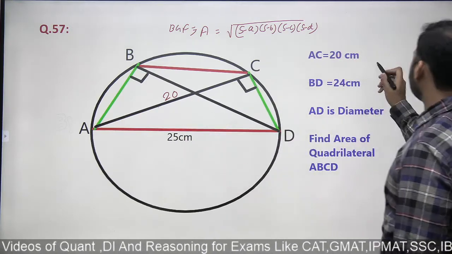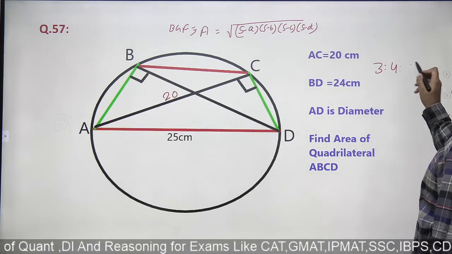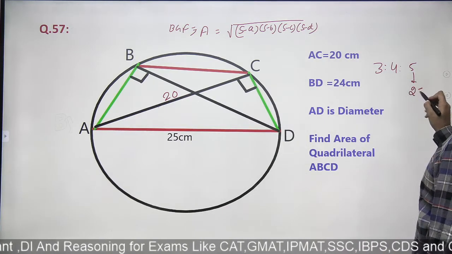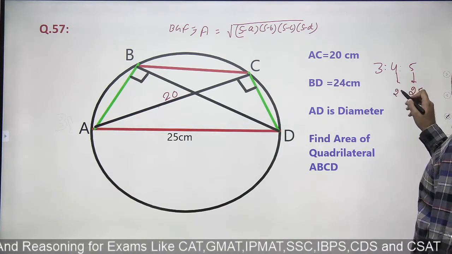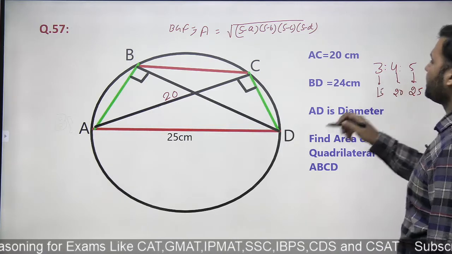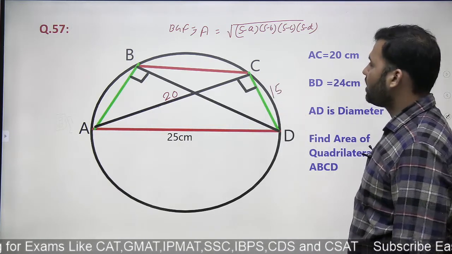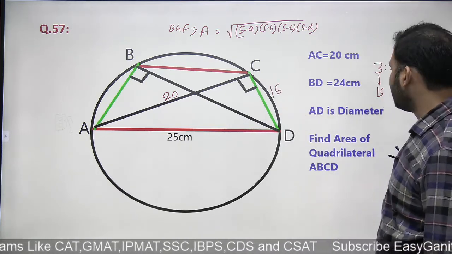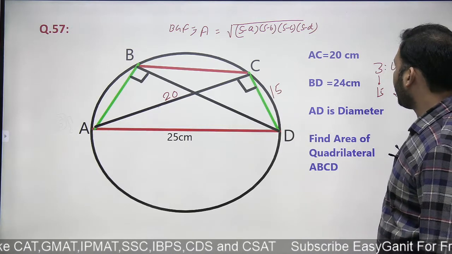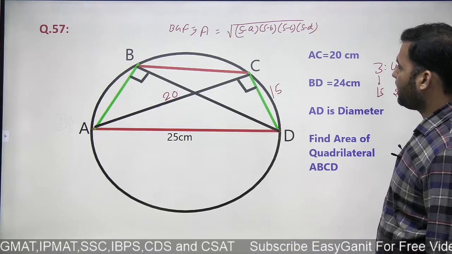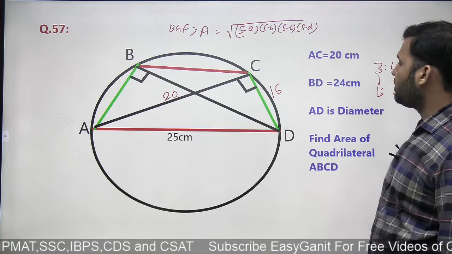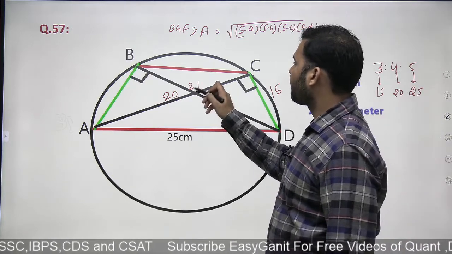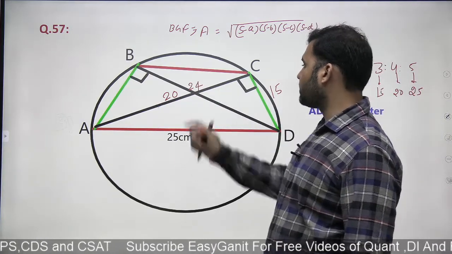We know that there's a triplet of 3, 4, and 5. The side opposite to 5 is 25, side opposite to 4 will be 20, side opposite to 3 will be 15. So this side will be equal to 15, guys, right? The length of DC will be 15. And then you have AC being 20 and BD is given to you as 24, right? This is 25, this is 24.